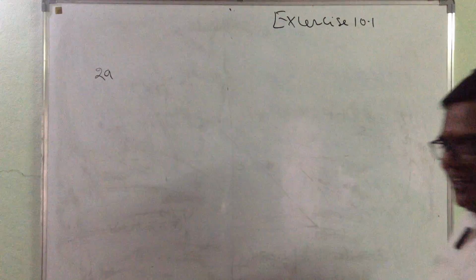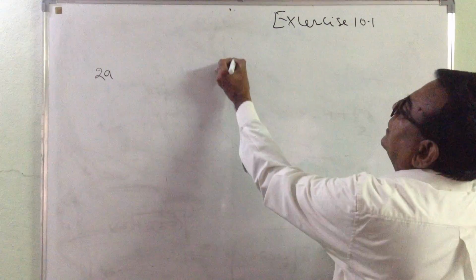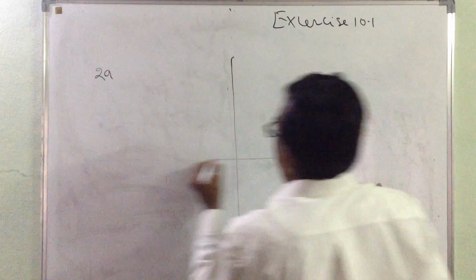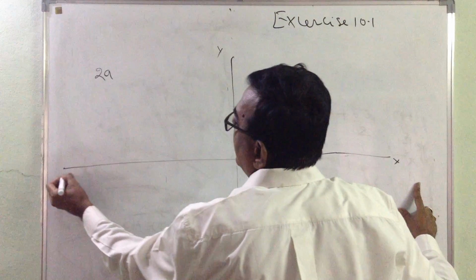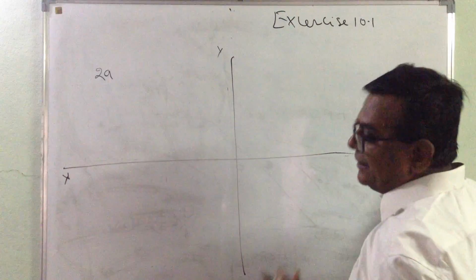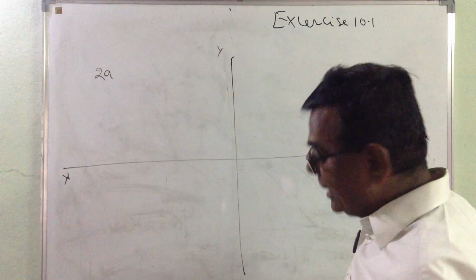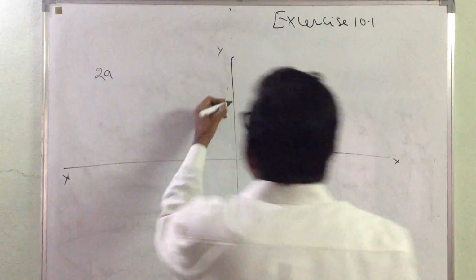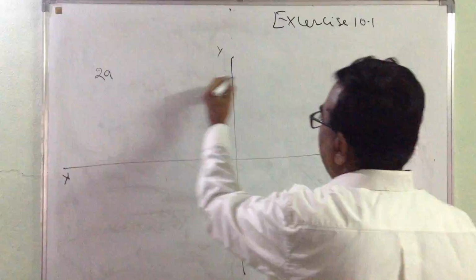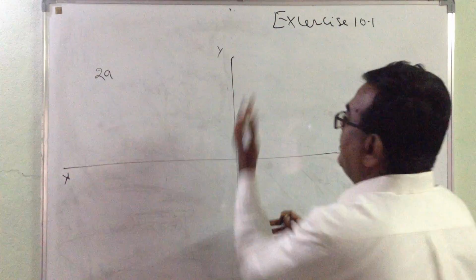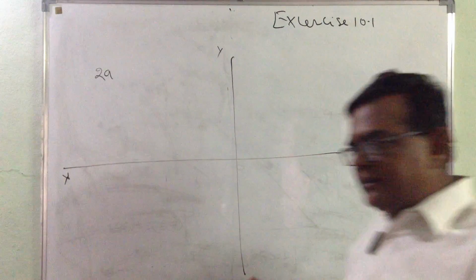But what he is saying is the base of this equilateral triangle is on the y-axis. He says the base of this triangle is on the y-axis. Maybe here, maybe here, we do not know. So wherever the base is, that side is going to be 2A. Then it can be like this or like this only, because the base is going to be on the y-axis. But again he has given a condition.